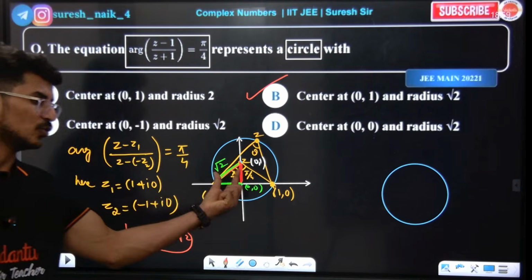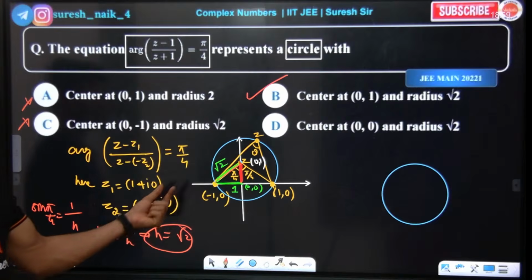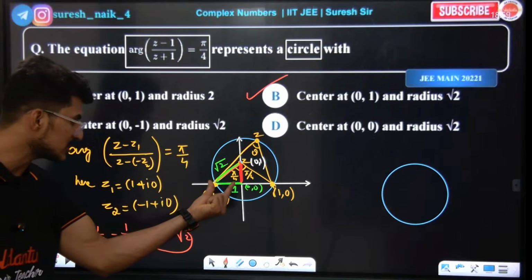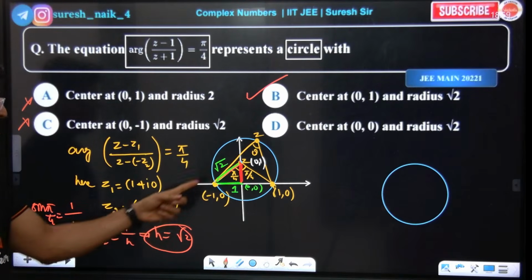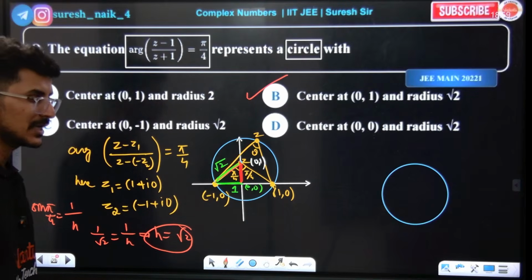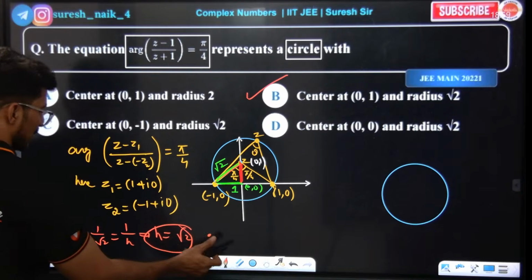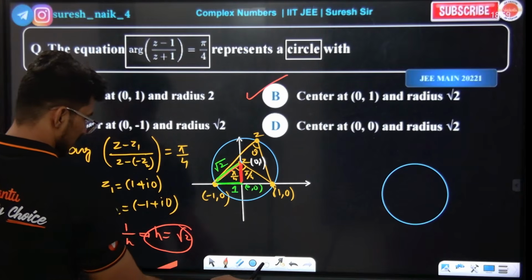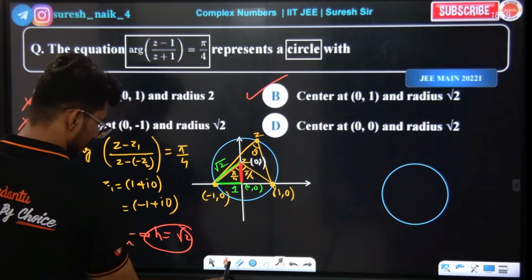How did I get this root 2? I'm applying sin theta: sin 45 is equal to opposite, which is 1, by hypotenuse h. So 1 by h, and I get h as root 2. That h is basically the radius here.